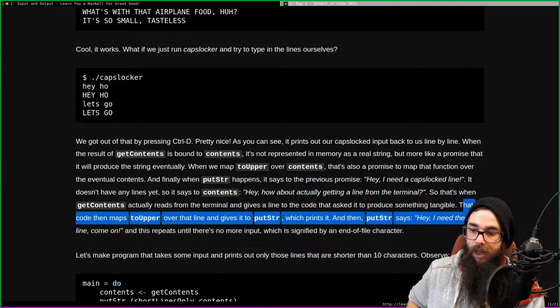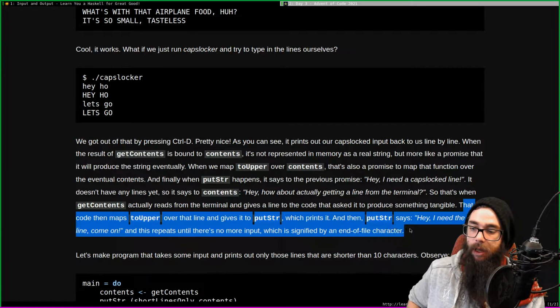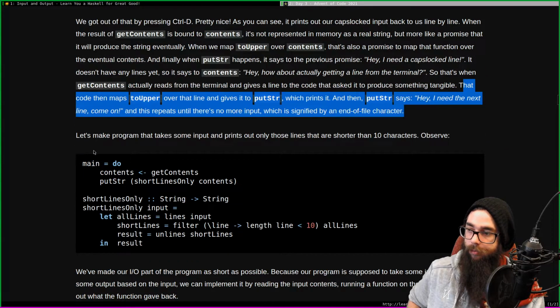Then putStr says, hey, I need the next line, come on, and this repeats until there is no more input, which is signified by the end of file character.